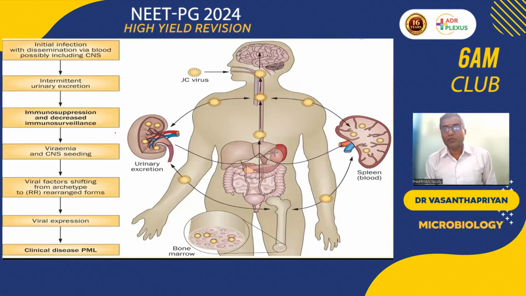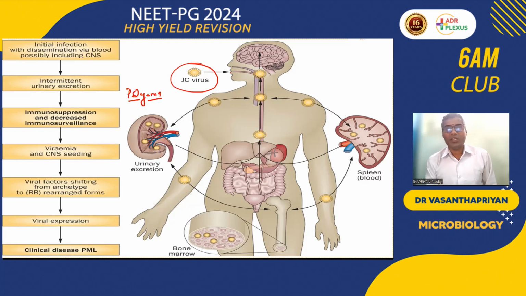Okay, now coming to the JC virus. JC virus again comes under the family of polyoma viruses. What is called a polyoma? Oma means malignancy, carcinoma. Poly means multiple. So multiple oncogenic involvement is present in this group, especially in animals, not in humans. Some of the polyoma viruses are common in animals, and some are common in humans. We have two polyoma viruses: one is BK and the next one is JC virus.